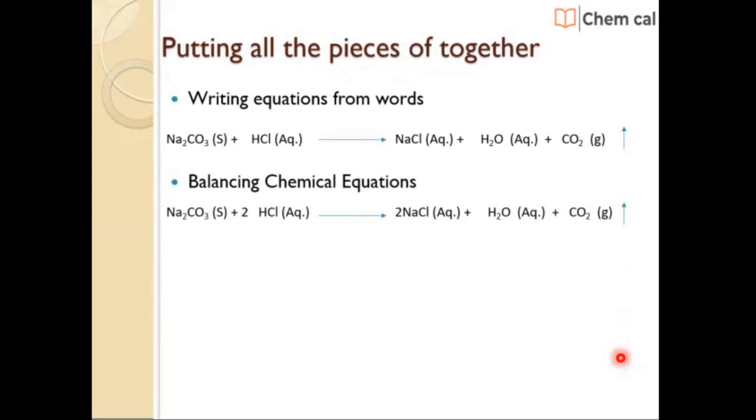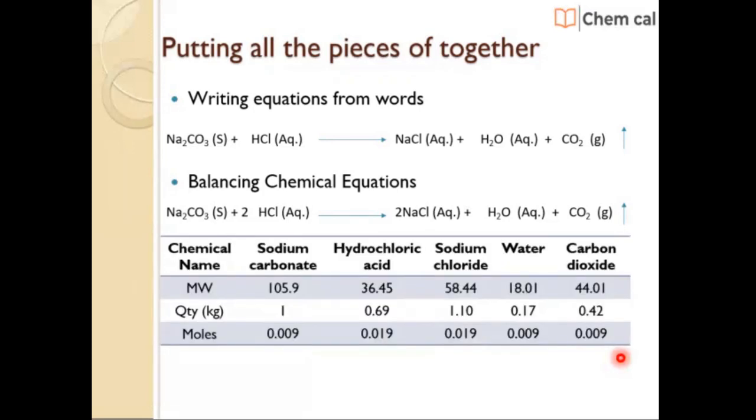So here, 1 mole of sodium carbonate is reacting with 2 moles of aqueous HCl. It is forming 2 moles of sodium chloride, 1 mole of water, and 1 mole of carbon dioxide gas. Based on the law of conservation of mass, mass of reactants is equal to mass of products.